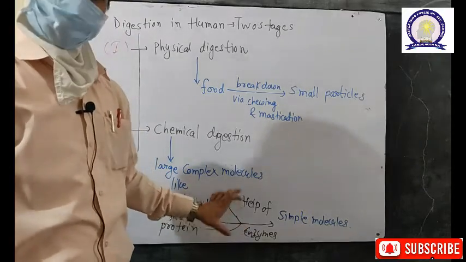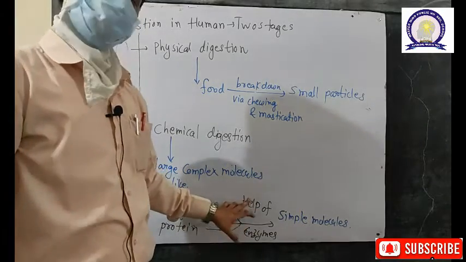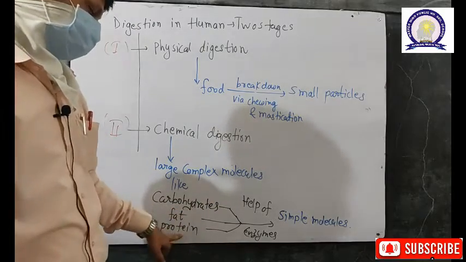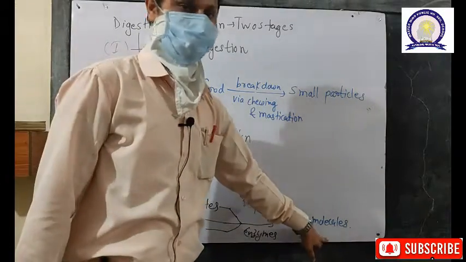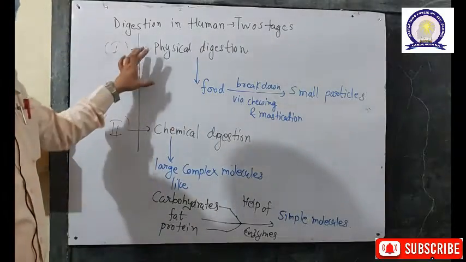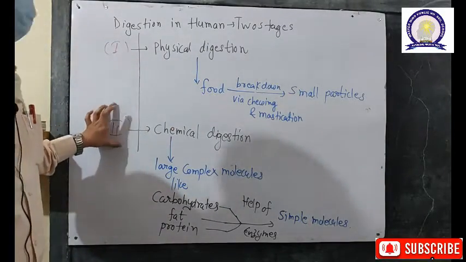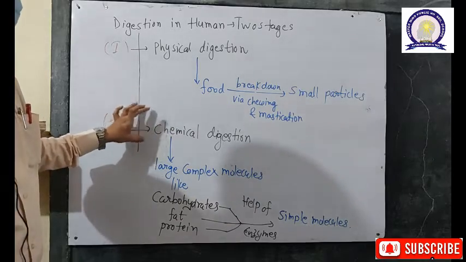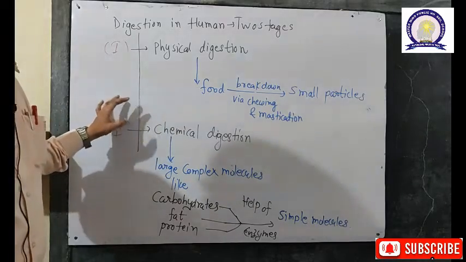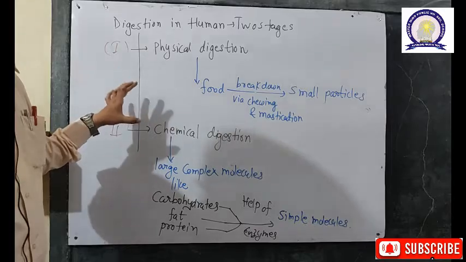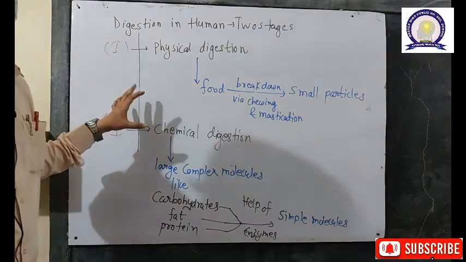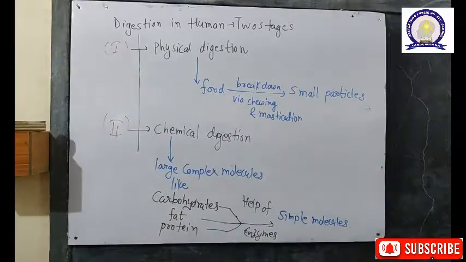Enzymes are complex protein substances that help in the digestion of other complex molecules like carbohydrates, fats and proteins into simple molecules. So these two steps are involved in human digestion: physical digestion and chemical digestion. Now we will be discussing digestion processes in the various parts of the alimentary canal, starting from the mouth or the buccal cavity.